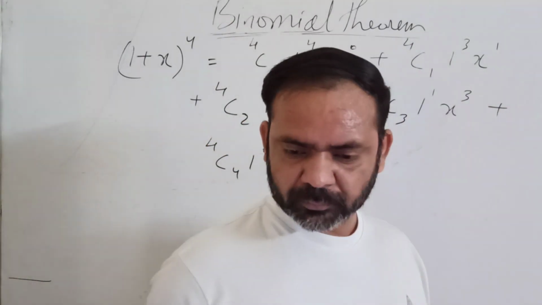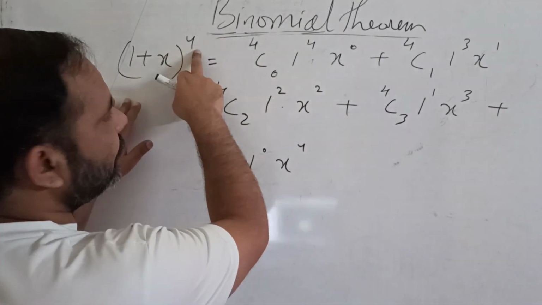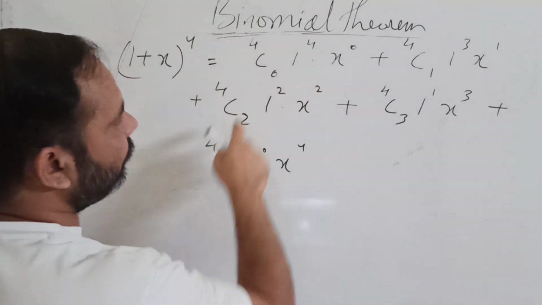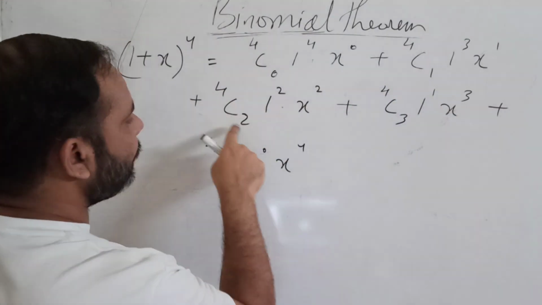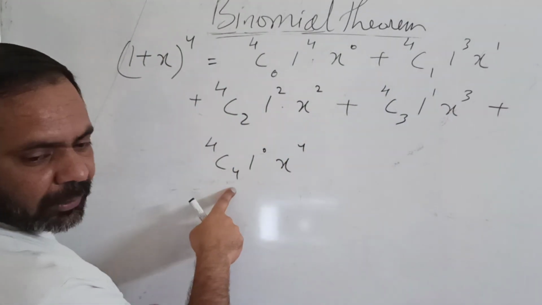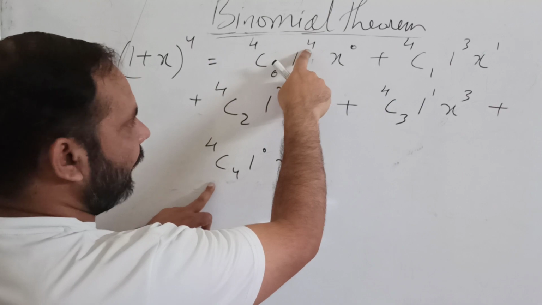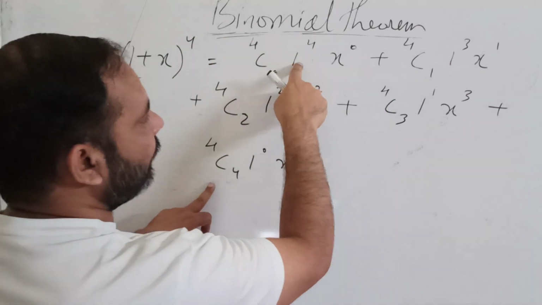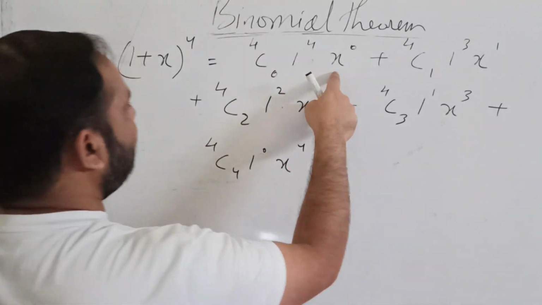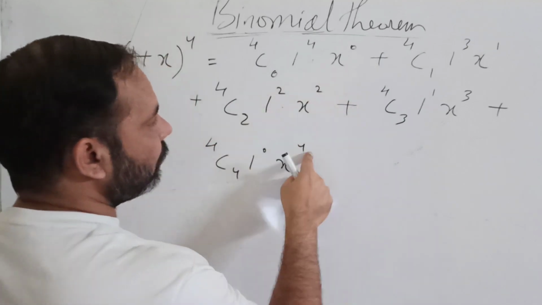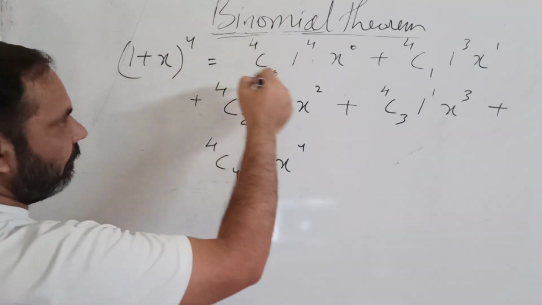Okay, now listen. (1 plus x) raised to the power 4. Suppose you want to raise this binomial term to the power 4, then we will write that formula only: 4c0, 4c1, 4c2, 4c3 and 4c4. Then the power of the first term will decrease from the value of n, from 4 to 0: 1 raised to the power 4, 1 raised to the power 3, 1 squared, 1 raised to the power 1, 1 raised to the power 0. And the power of the second term will increase from 0 to 4: 0, 1, 2, 3, 4. Okay. So now we will find out the values.